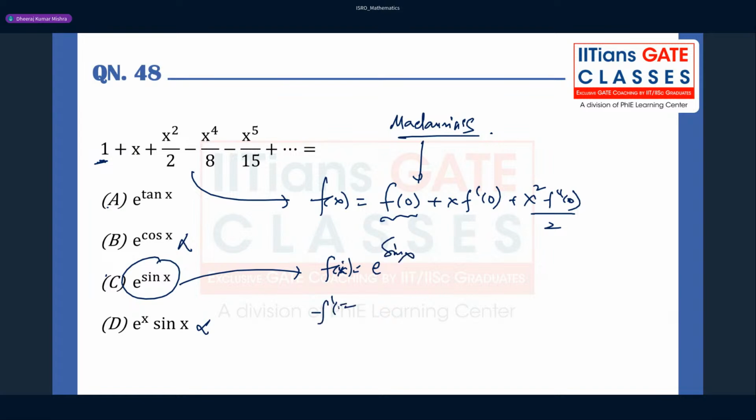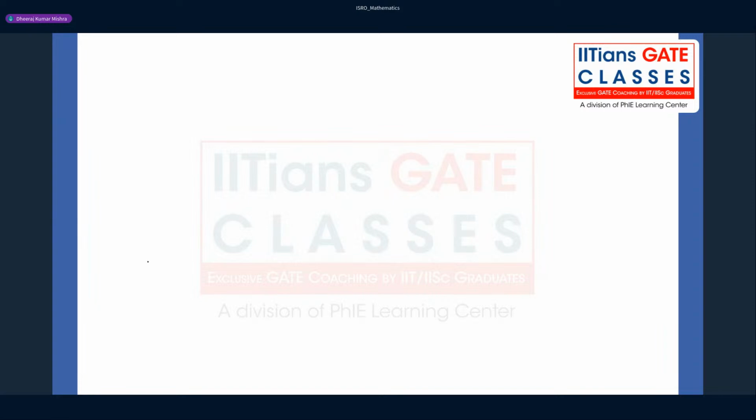Then you can differentiate this also. So what is this? E raised to power sine x, and then it is cos x. Now you put it in again and try to find f dash 0. So this is nothing but 1, and you have to multiply with x. So this is the correct answer for this question, option C. You have to understand that you should know the Taylor series, how we expand about x equal to 0, and then further terms will be there. So option C will be correct for this question, just by matching.